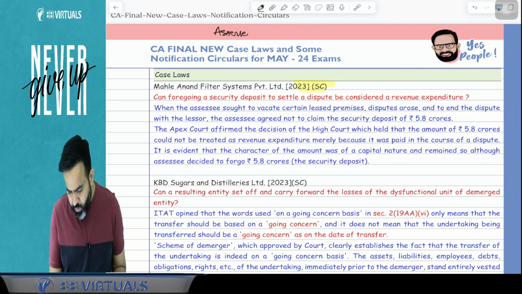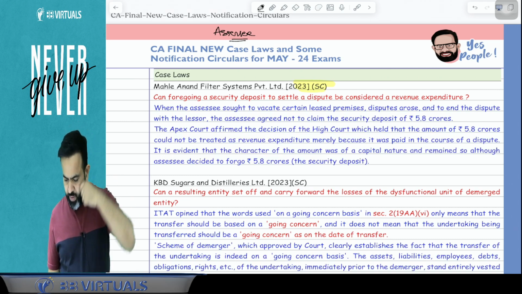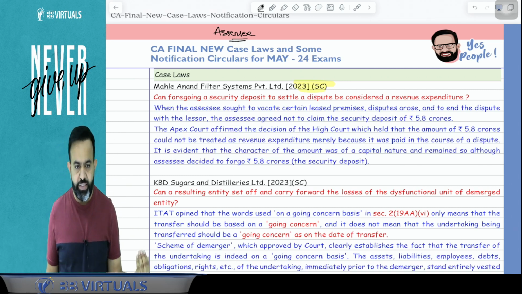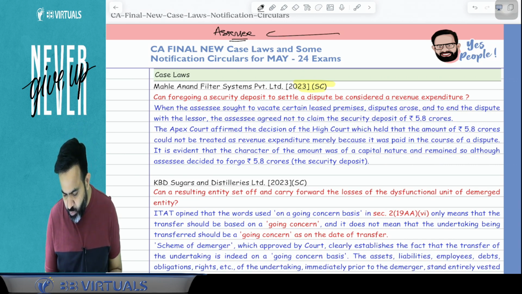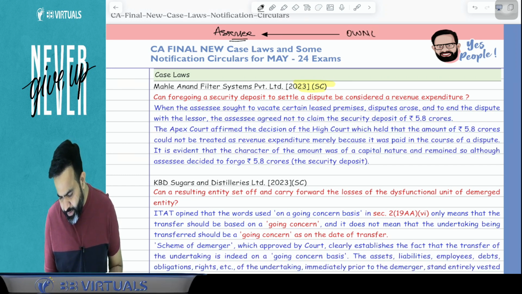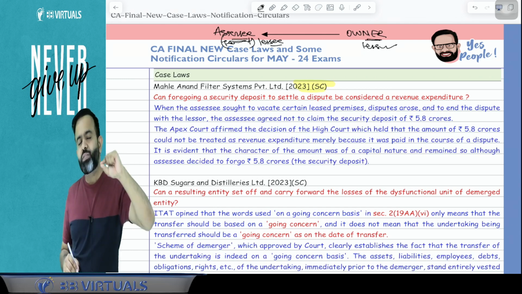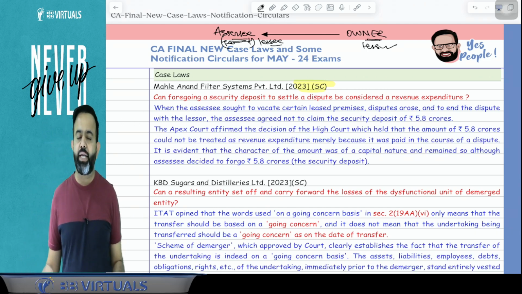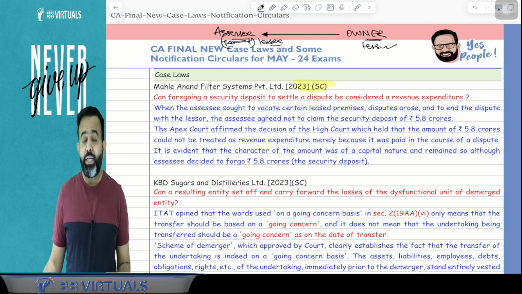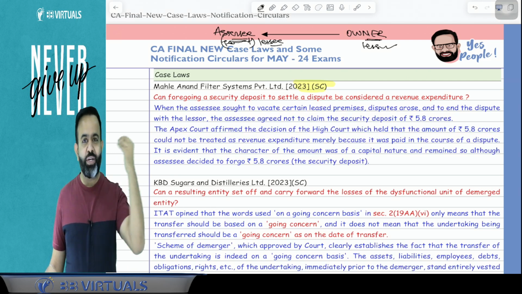Our assessee took one premises on rent. The owner is a different person, and our assessee is the tenant, that is, the lessee, and the other person is the lessor. Whenever you take any property on lease, the lessee has to give some security deposit to the lessor.